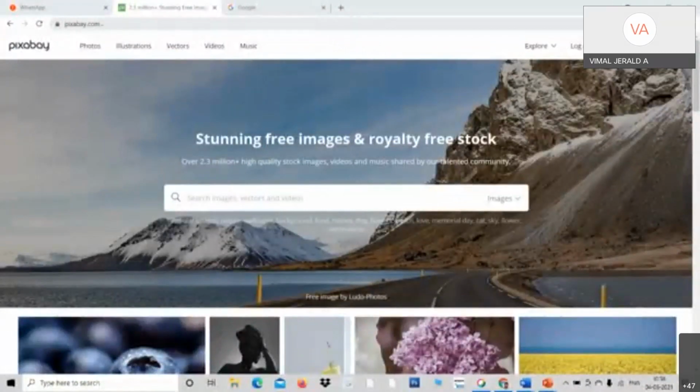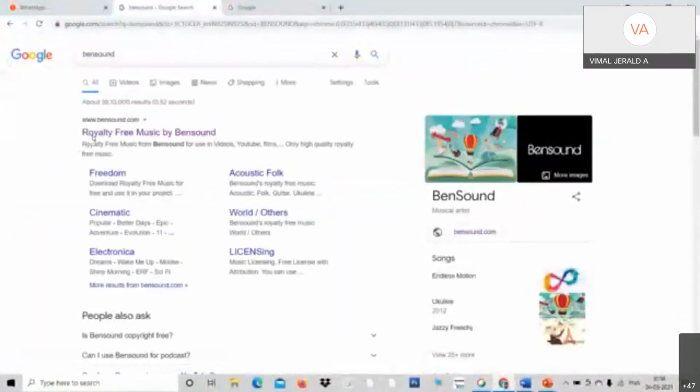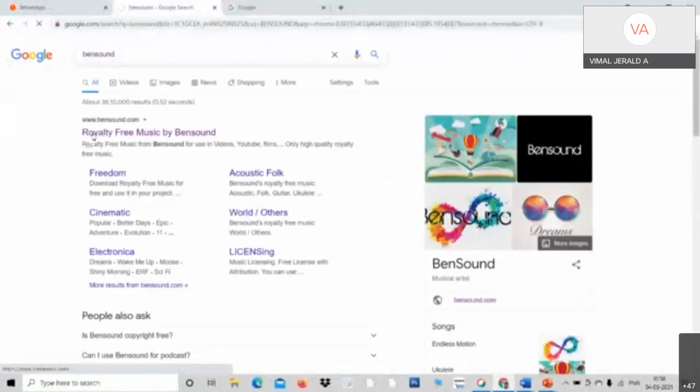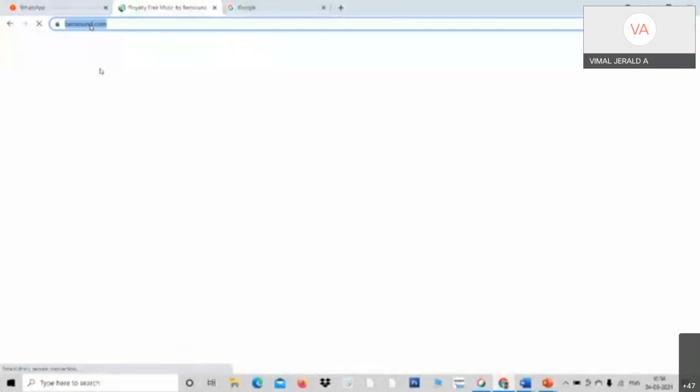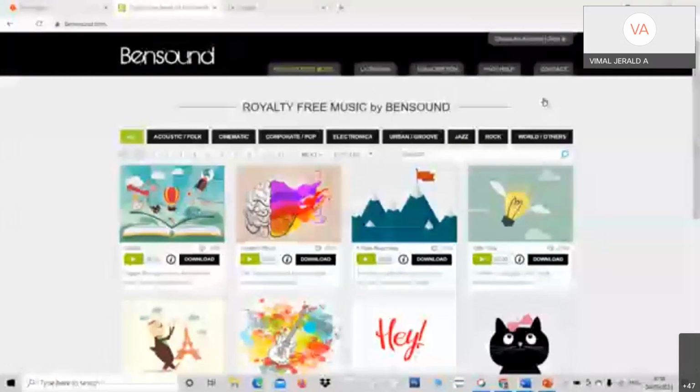And another beautiful website is Bensound. Bensound is the website to get royalty-free music. If you want to add music, you can get it from Bensound. We are going to create videos, and you can make them with Bensound. Look at here, this is Bensound. You get beautiful music. Dear professors, are you able to hear the music? I can download it. It is completely free of cost. There is so much music, and no copyright issues when you add it.